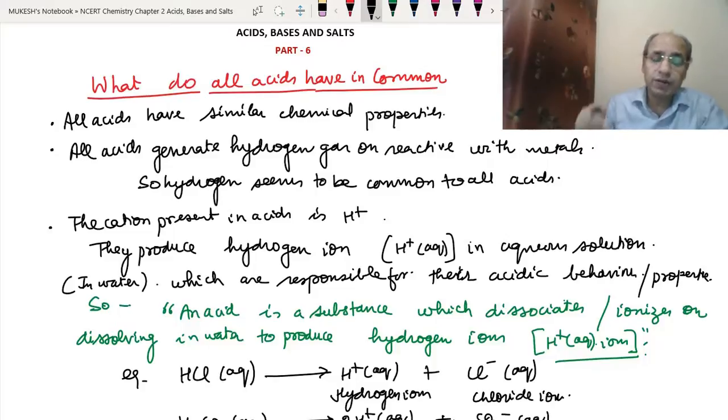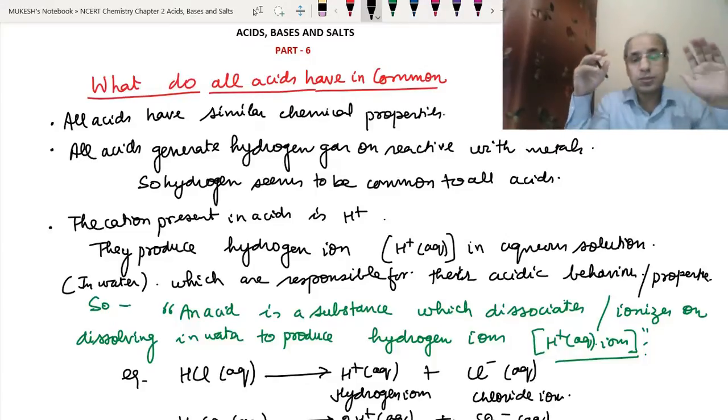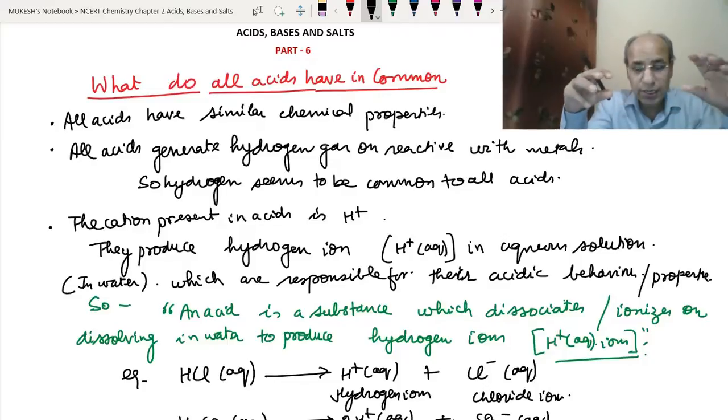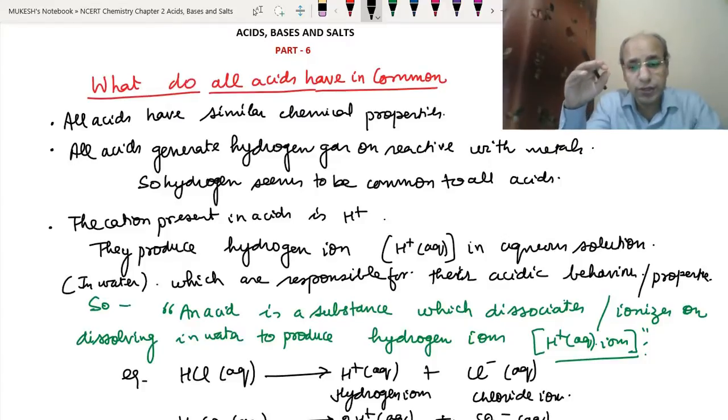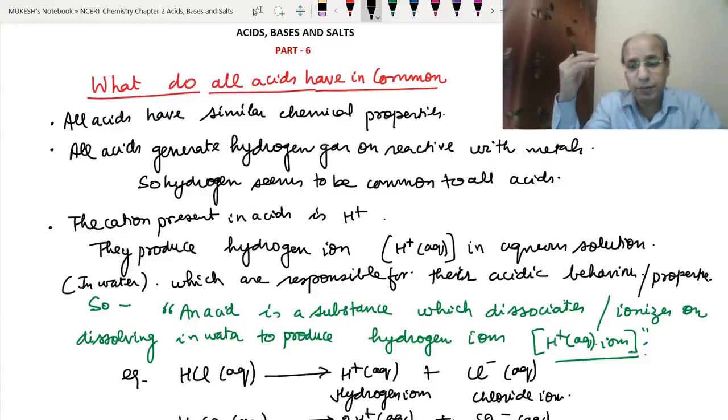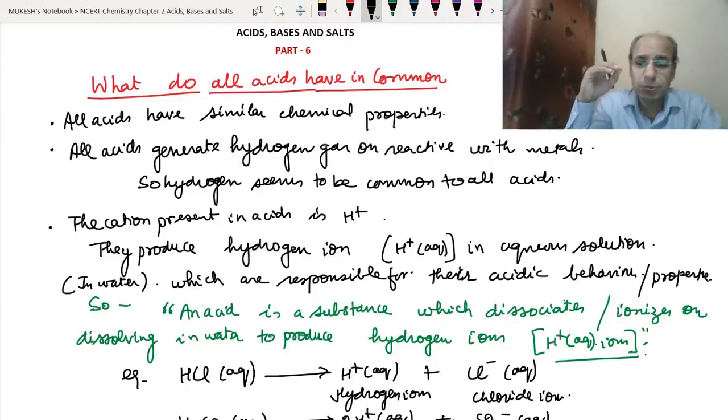Whenever we dissolve an acid in water, it gets ionized. It will dissociate into ions and produce cations and anions. The cation produced here will be the hydrogen ion. Got it or not? Whenever they are dissolved in water, they produce a cation, the hydrogen ion, and a negative ion, whatever may be the non-metallic ion. Clear? These hydrogen ions are responsible for their acidic behavior or properties.